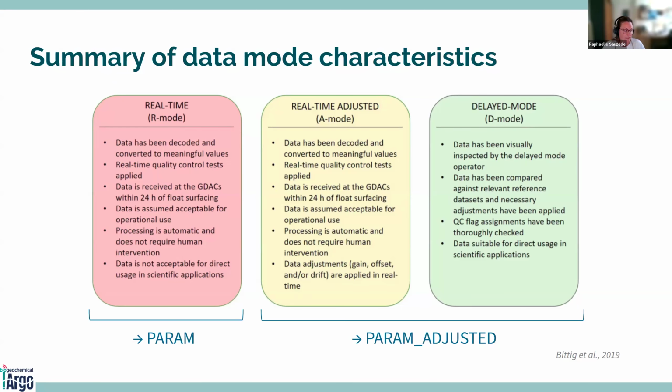One thing to know is that if you have a delayed mode done in a parameter, it will overwrite the adjusted in real time, the A mode, in the param adjusted variable. So you will have the best quality in this variable.